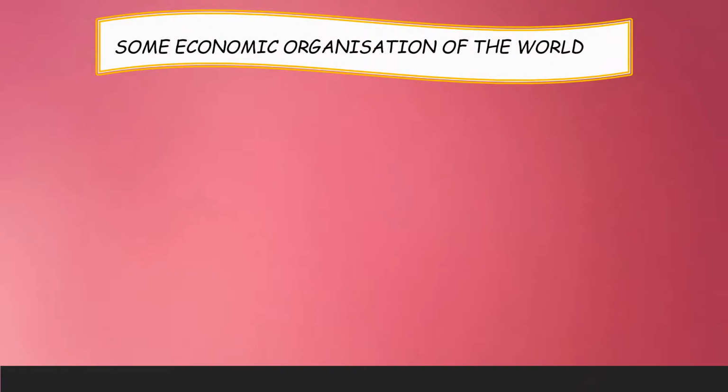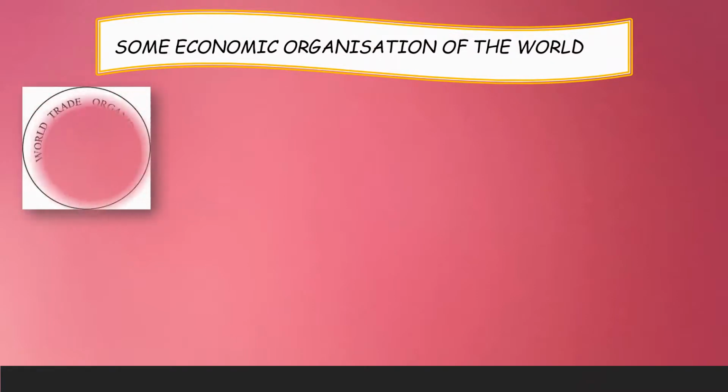Then we studied some economic organizations of the world, such as WTO. WTO is known as the World Trade Organization. It consists of 164 member states. It provides a platform for negotiation in international trade. The World Trade Organization was also formed to handle differences related to international trade.